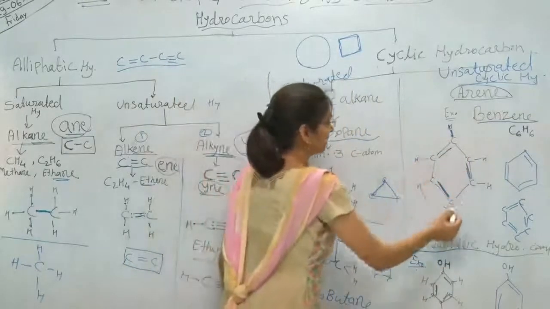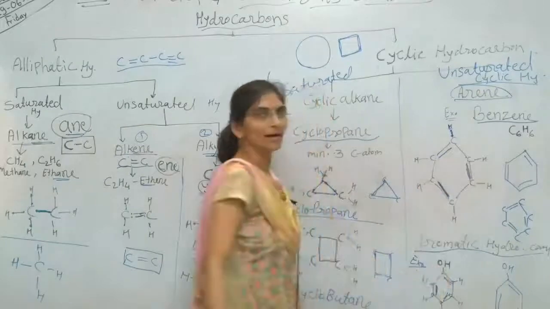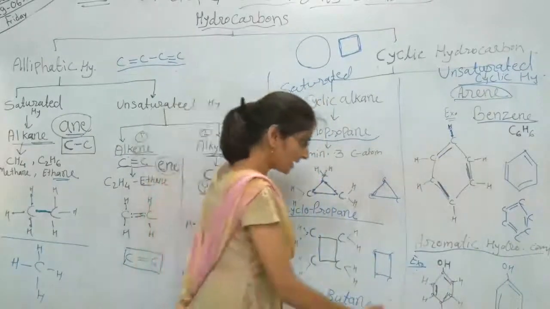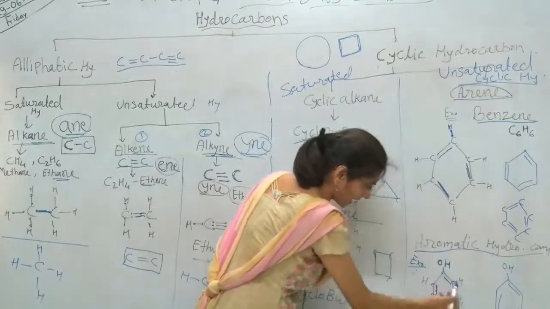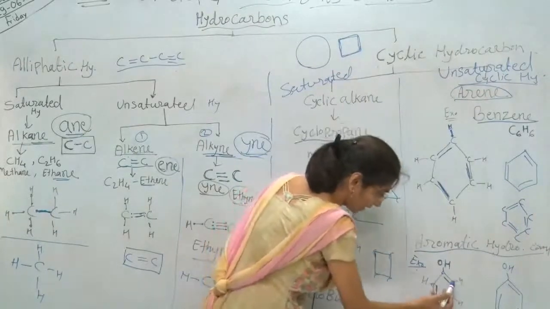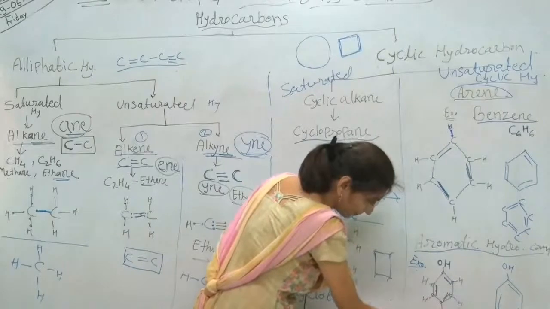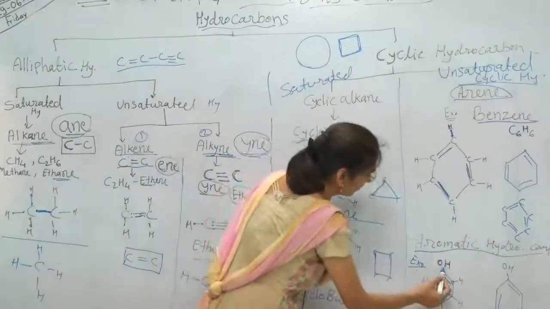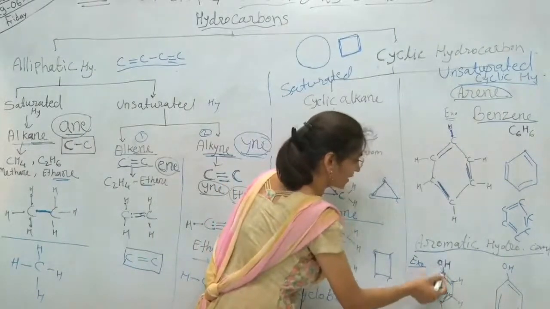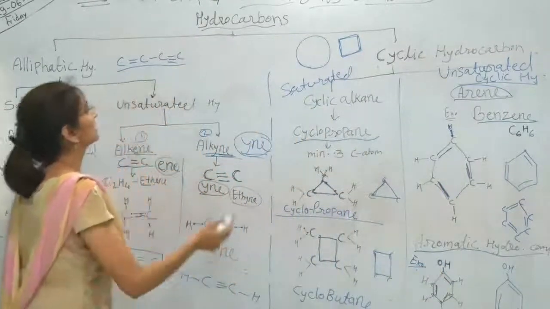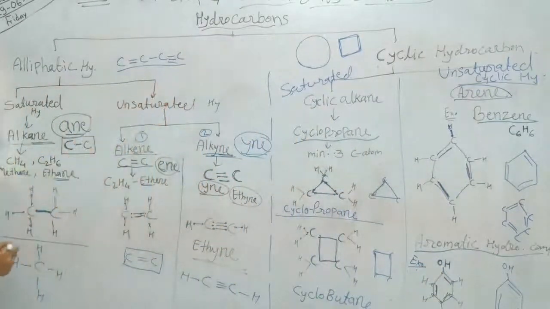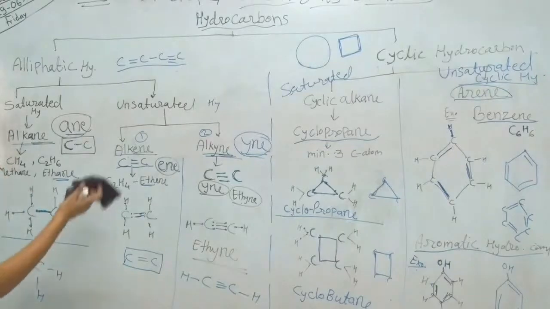Each carbon atom is bonded with 1 hydrogen atom here, and in phenol 5 carbon atoms are bonded with hydrogen only, and 1 carbon, instead of hydrogen, has a hydroxyl group. So this is about the hydrocarbons we have discussed here. I hope you understood that. We will go to our next topic.